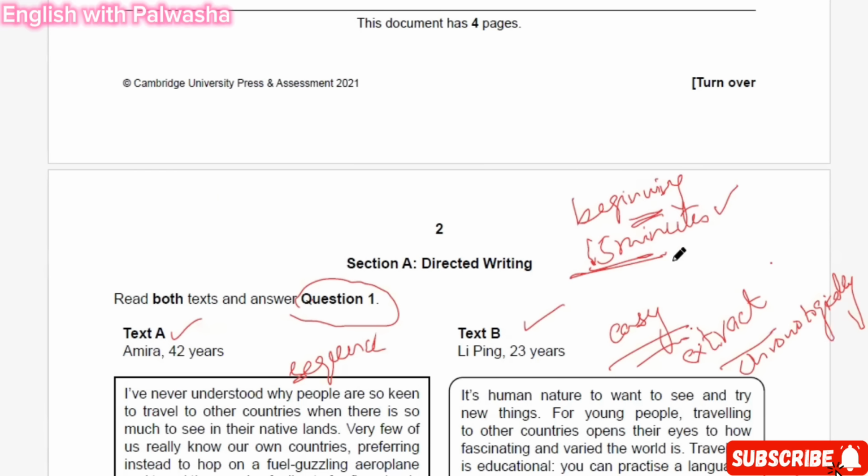After doing both sections, if you are left with 15 minutes, then give that to proofreading. Then I'm sure you will take out lots of mistakes from your proofreading in those 10 or 15 minutes, whatever you get.